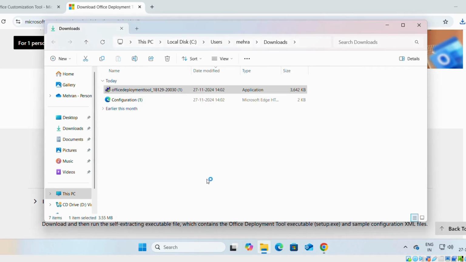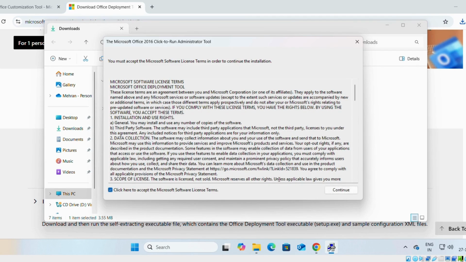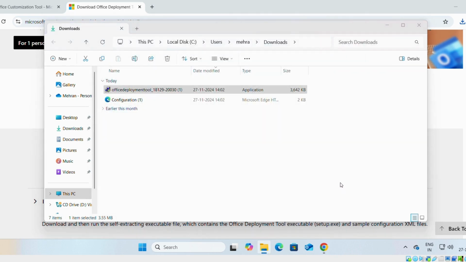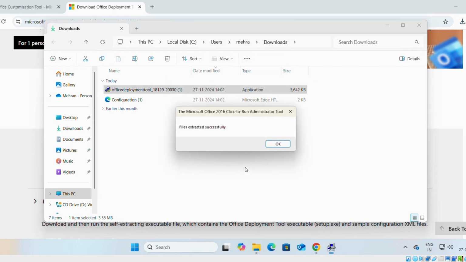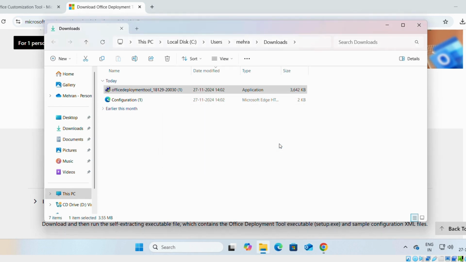We will say yes. Continue. Here it is important to make a separate folder for the installation. We will click on This PC, drive C. Now we will make a new folder. We will name it Office 24. We will select it, Office 24, and we will say OK. As you can see, the files extracted successfully to Office 24. Now we will say OK.